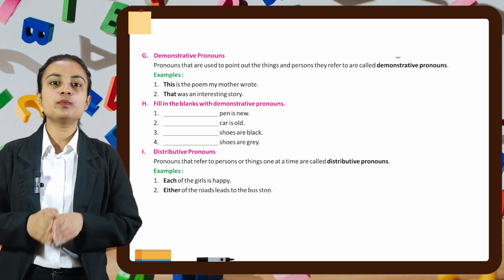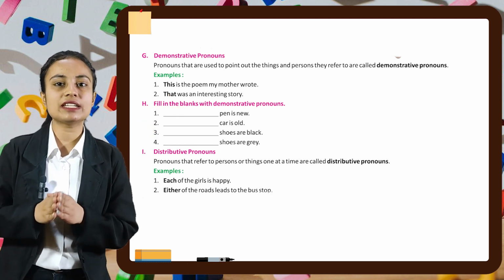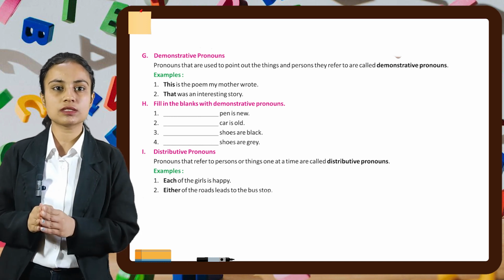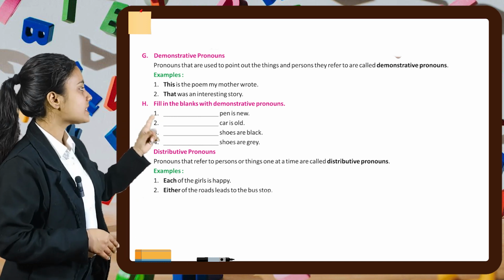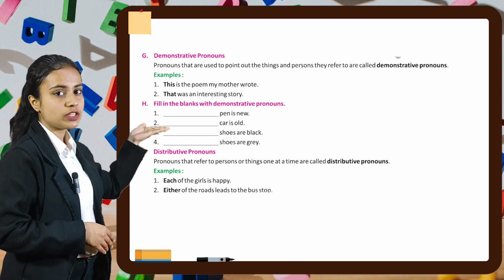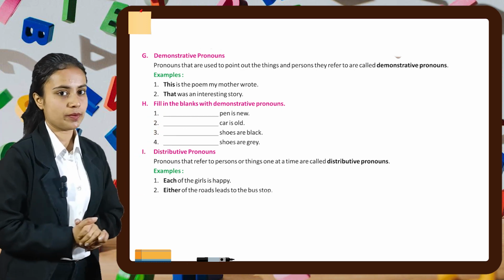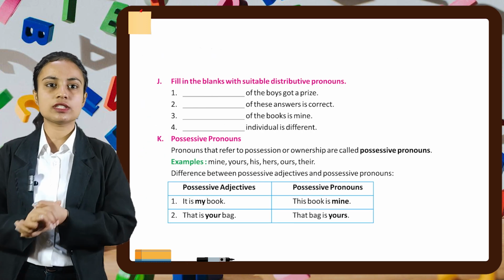Pronouns that refer to persons or things one at a time are called distributive pronouns. For example, each one of the girls is happy. Second is, either of the roads leads to the bus stop. Now let's do some questions related to this concept.